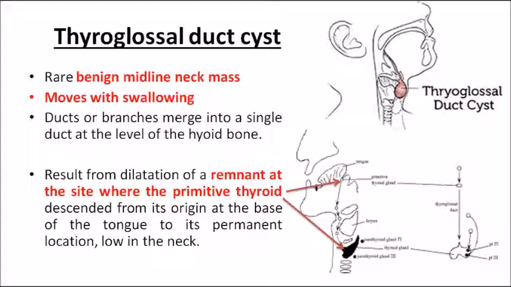There could be some remnants remaining in the primitive location, the first location. From these remnants there could be formation of the thyroglossal duct cyst. So that is the origin of the thyroglossal duct cyst, if you explain. Clear? The thyroglossal duct cyst is the result of dilation of some of the remnants remaining at the site where the primitive thyroid was supposed to be. It is seen in the midline region, and it moves with swallowing. So remember these important points.